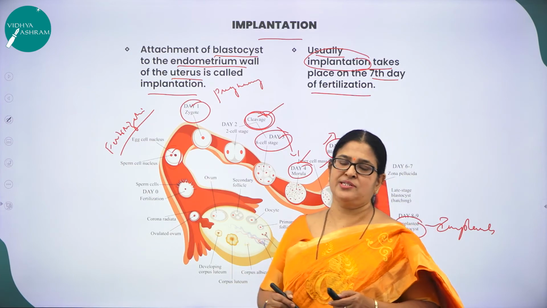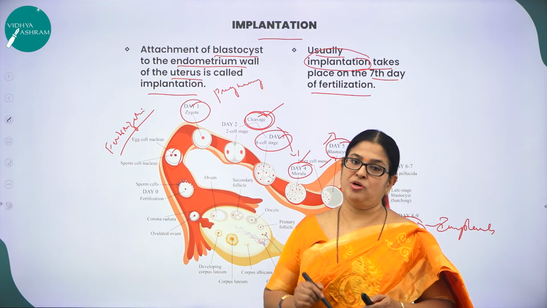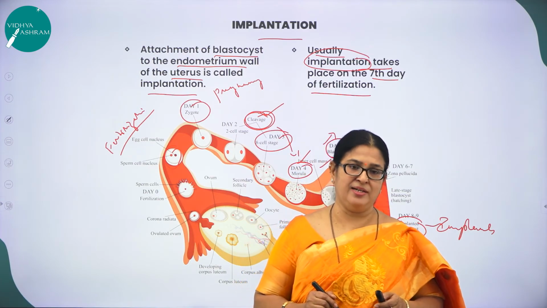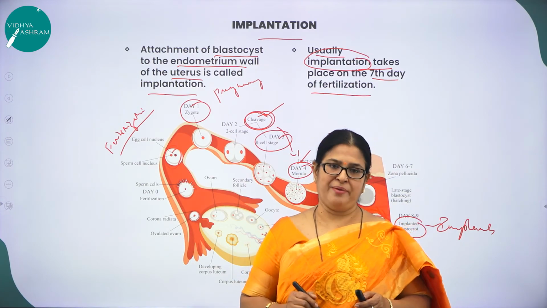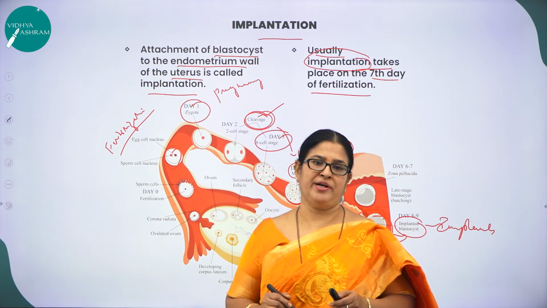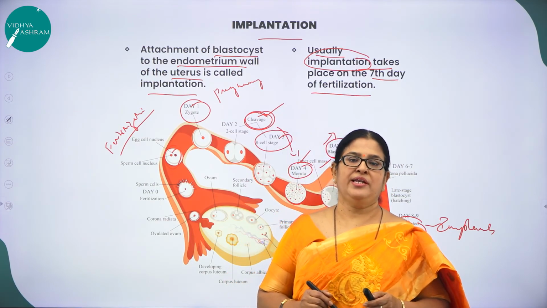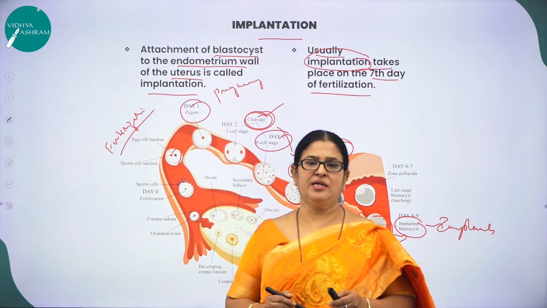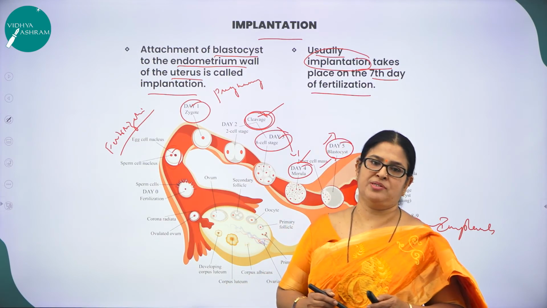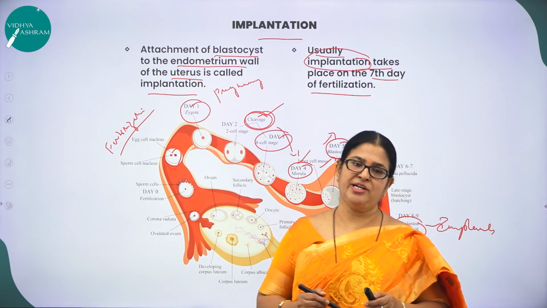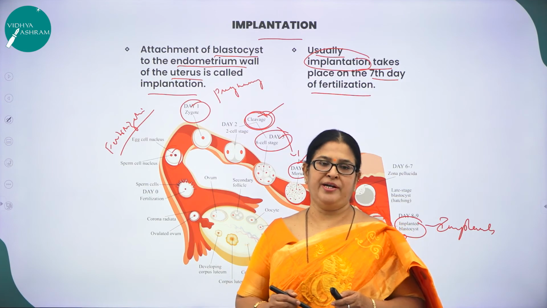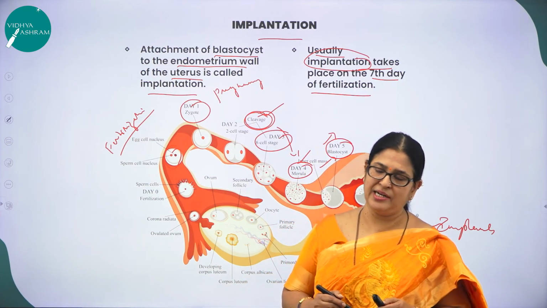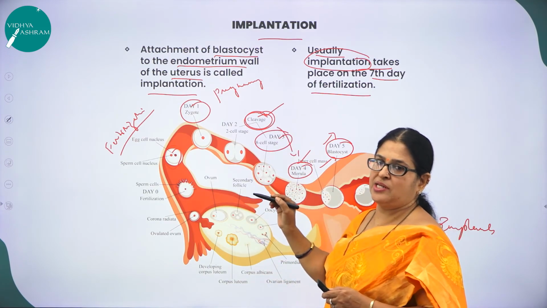So what did we discuss in today's session, children? We discussed the menstrual cycle. What is the menstrual cycle? It is a very important reproductive cycle seen in female primates, which involves 4 important phases, namely the menstrual phase, the follicular phase, the ovulatory phase, and the luteal phase, followed by the process of fertilization, which leads to the formation of a diploid zygote, a single cell which will undergo a series of mitotic cell divisions to become a multicellular embryo.